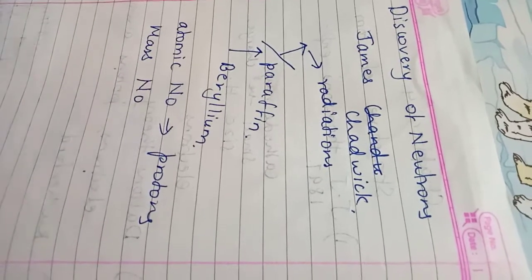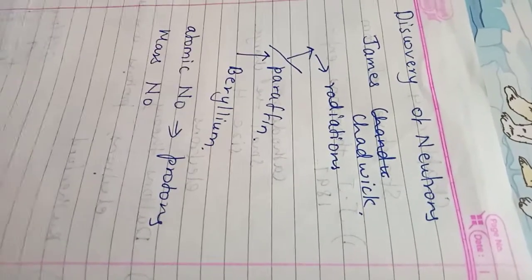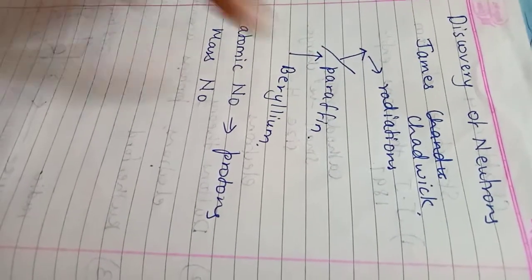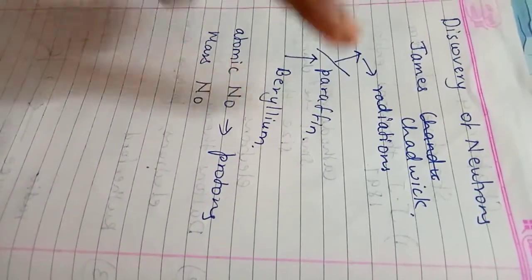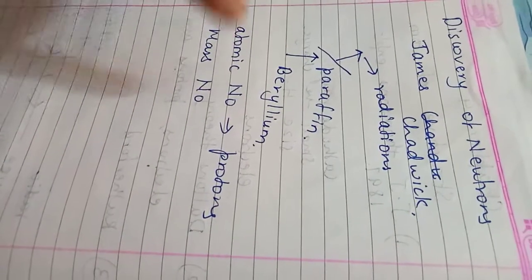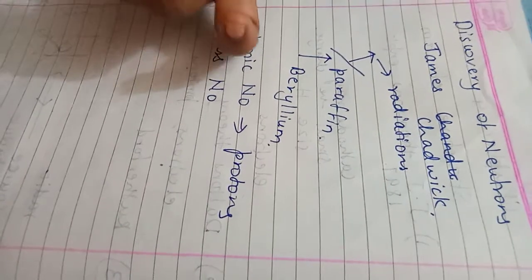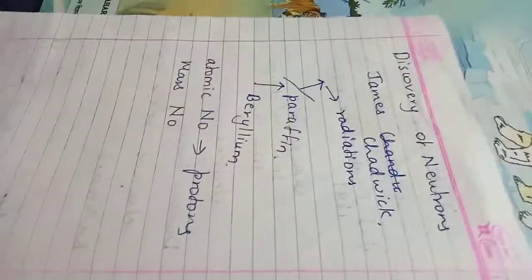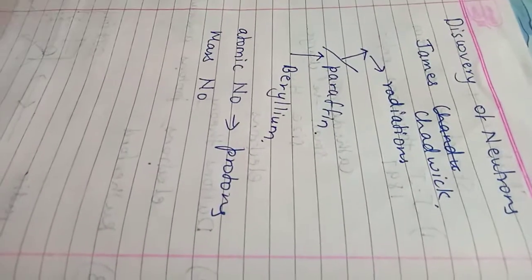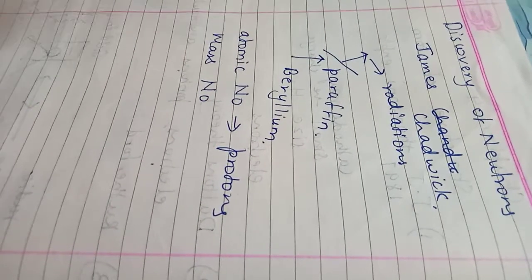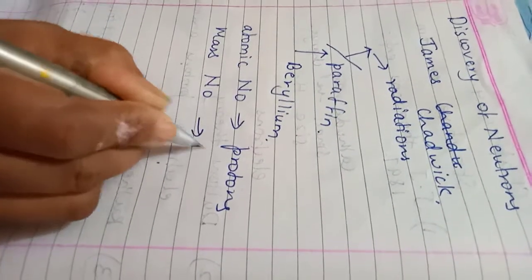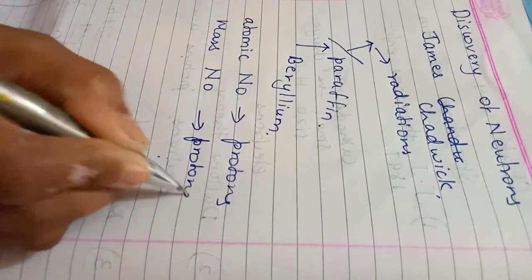He found that the atomic number, which is the number of protons, is not equal to the mass number. He observed that these invisible radiations coming out from paraffin, when it was collided with the particles from beryllium, were neutral in character, and these neutral radiations were neutrons.